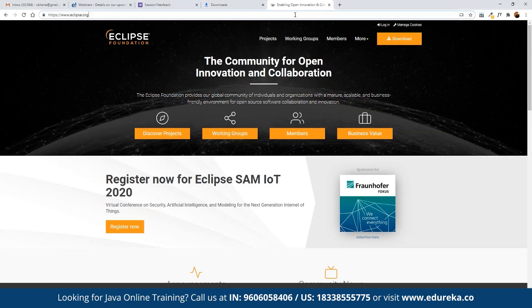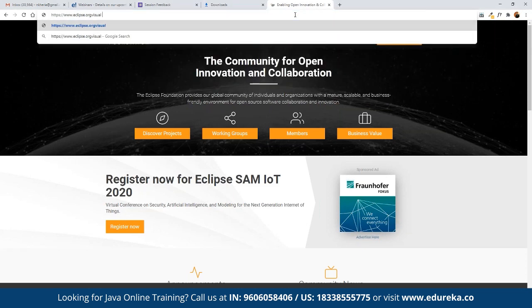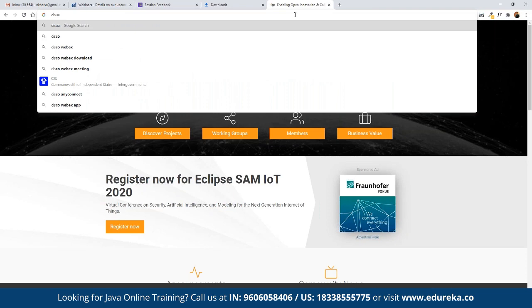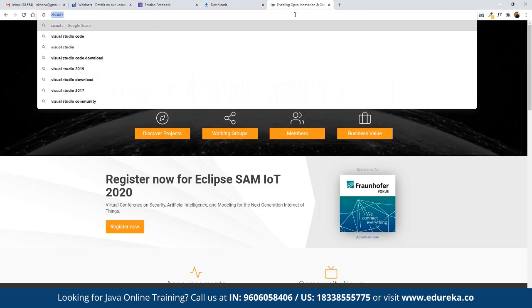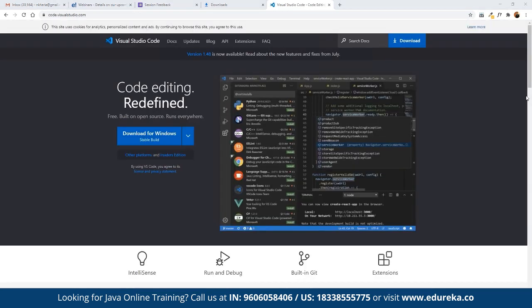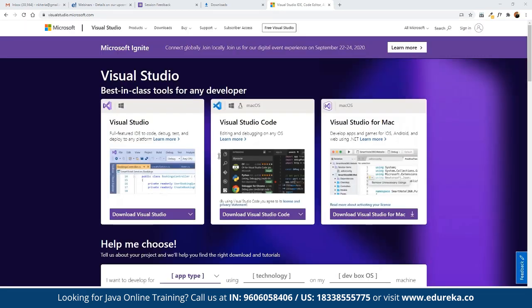If we are comfortable with Visual Studio, we can use Visual Studio as well. Visual Studio, not Code, because Code is mainly used for scripting tasks. But if you want to use it as a code editor, then we can use it as a code editor, or we can use Visual Studio 17 as an IDE for our code development.